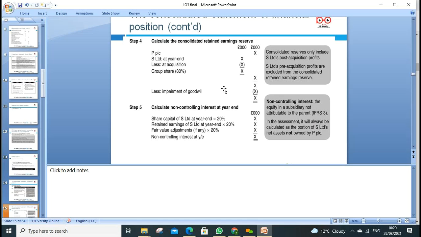For non-controlling interest, whatever the total equity figures are, that percentage of it will be our non-controlling interest. Simple. Because equity figures always consist of the shares and retained earnings, any fair value or revaluation reserves. That's also part of the equity, and that's the way we calculate our non-controlling interest. Any questions?